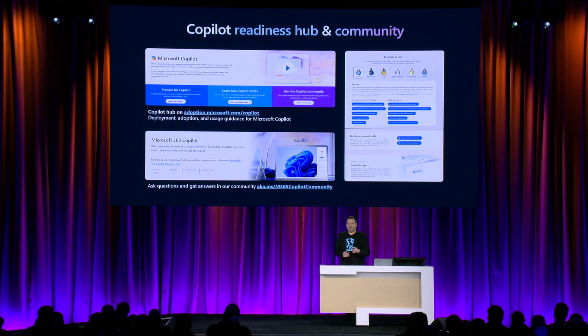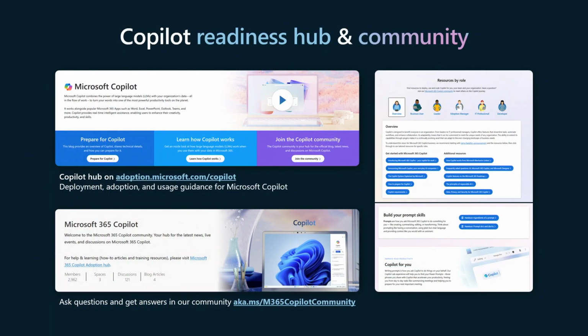Beyond that, and I come from an IT background, it's more than just getting the services out there and deployed. It's about making sure that people are ready for it and trained and can use it, and that you're getting the value from it. So we've done a lot of work there, too, to make sure that you have the right tools to get everyone to adopt and use Copilot.